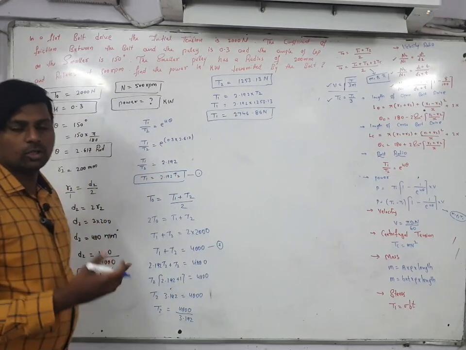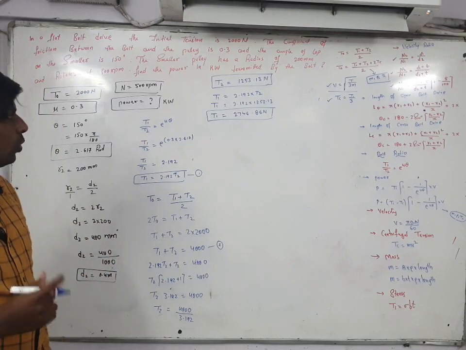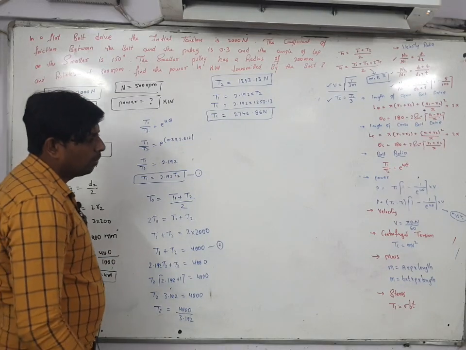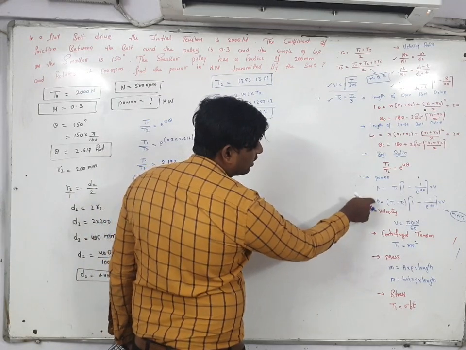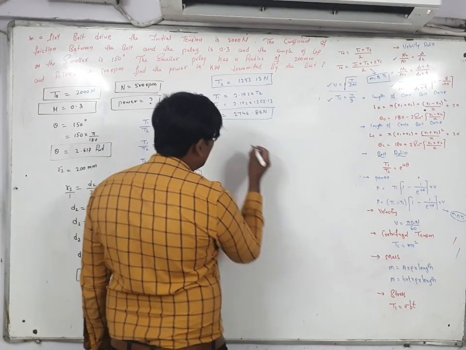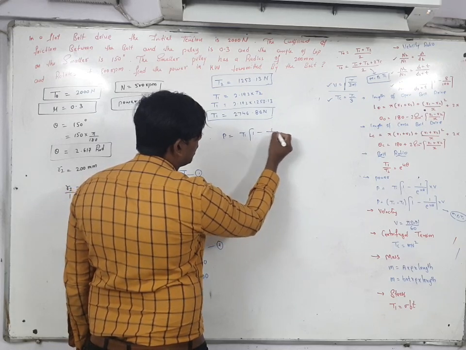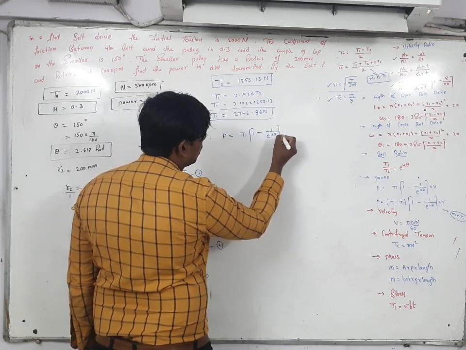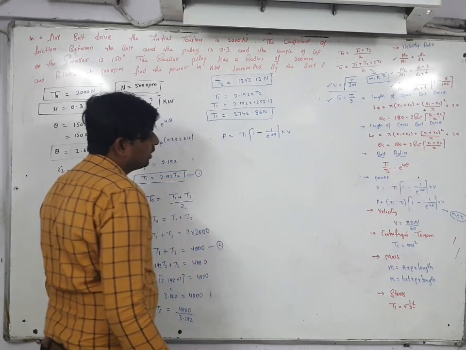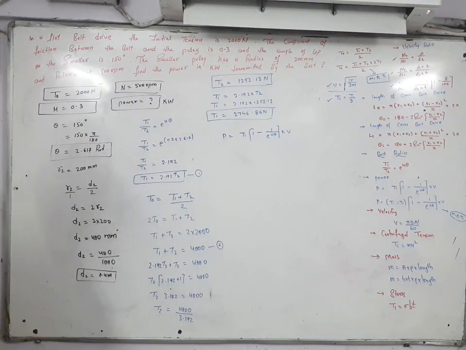But he is not asking to find out the value of T1 and T2. He is asking to find out the value of power. Again, two formulas are there for power. Which one do you have to select? The first one. For finding the power, the formula is T1 into 1 minus 1 by e to power of mu theta, into V. Here also velocity is not given.